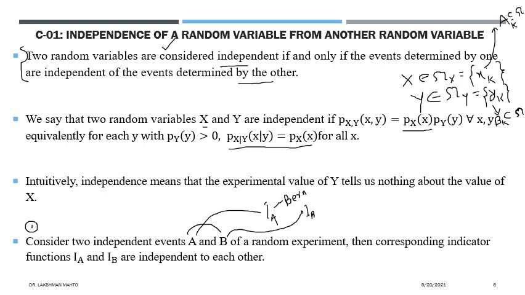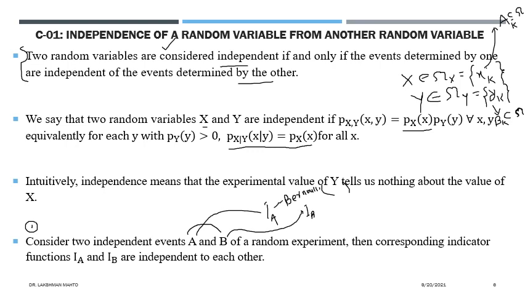Now anyone may suggest what would be the probability of success, what would be the parameter for IA? Yes, I'm asking what is the parameter for IA?